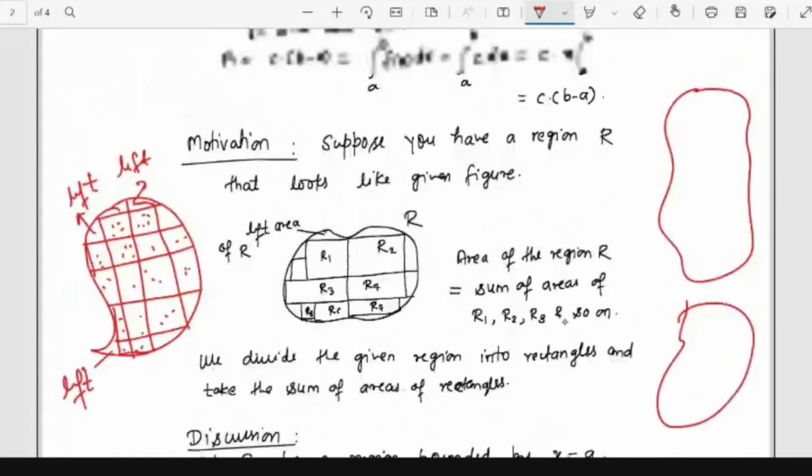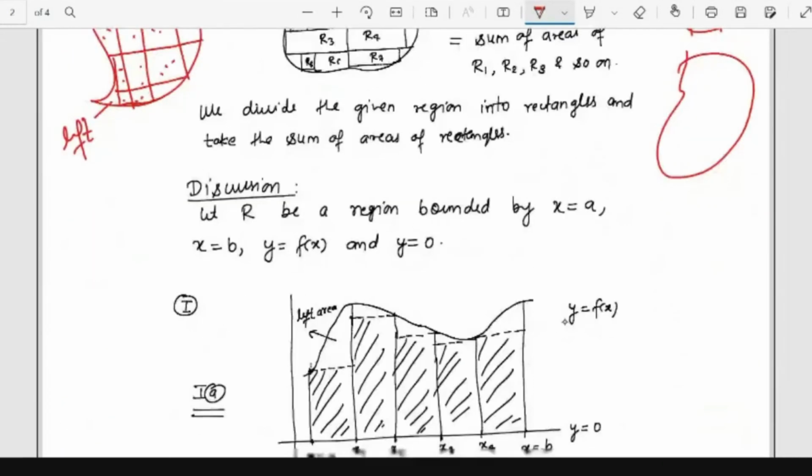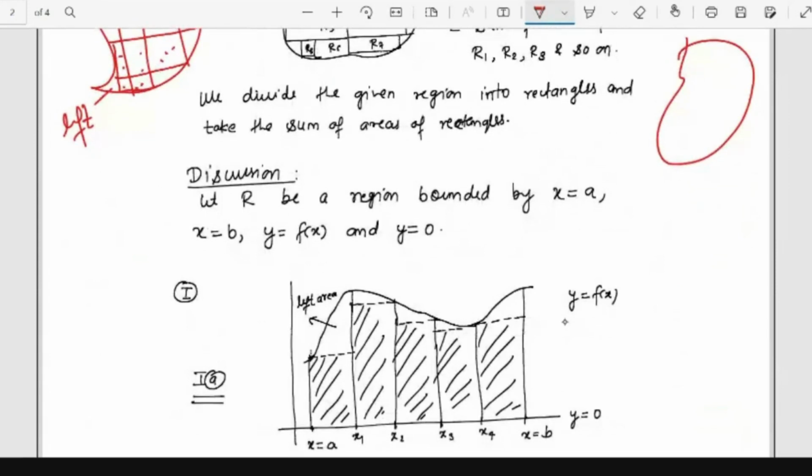So for any object of any shape, we can calculate the area, provided we know only how to calculate the area of a rectangle. We just draw small rectangles, calculate the area of each rectangle, and take the sum of all the areas of the rectangles. So we'll get the approximate area. We may not get the exact area because part of the area is not covered by this method. So how to project this concept mathematically?